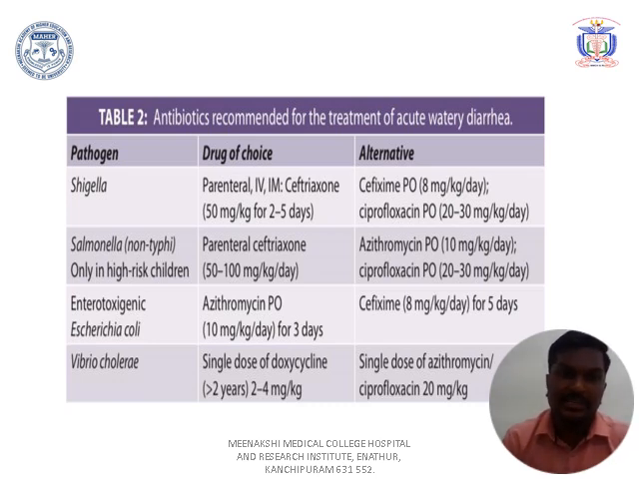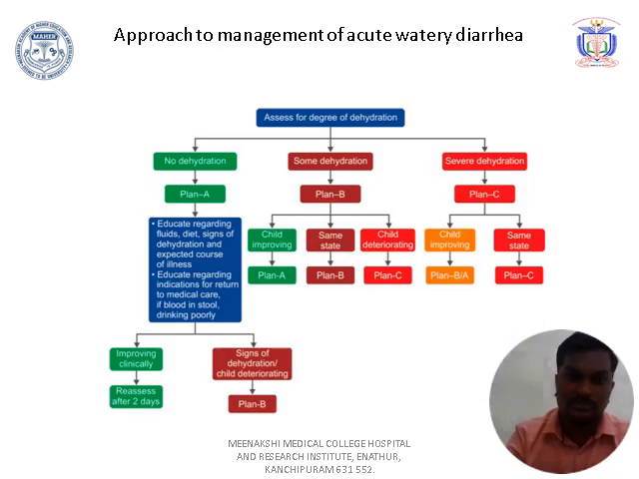If you are suspecting Shigella, the drug of choice will be IV parenteral ceftriaxone followed by cefixime and ciprofloxacin. For Salmonella, we provide parenteral ceftriaxone followed by azithromycin or ciprofloxacin. In case of ETEC, that is enterotoxigenic E. coli, the drug of choice will be azithromycin followed by cefixime. But in case of Vibrio cholerae, the drug of choice will be doxycycline single dose. Next will be azithromycin single dose.